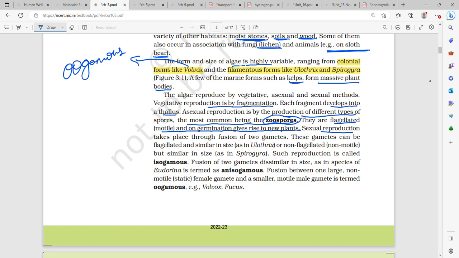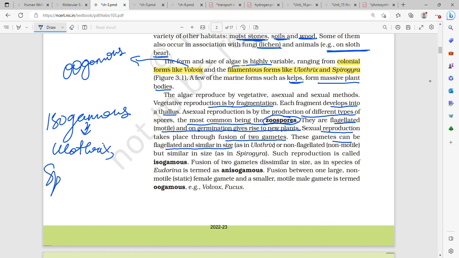Then sexual reproduction takes place by the fusion of two gametes. These gametes can either be motile, for example in Oedogonium, flagellated and similar in size. So isogamous, example is Oedogonium and Spirogyra. Out of this, Oedogonium has motile gametes, Spirogyra has non-motile gametes.